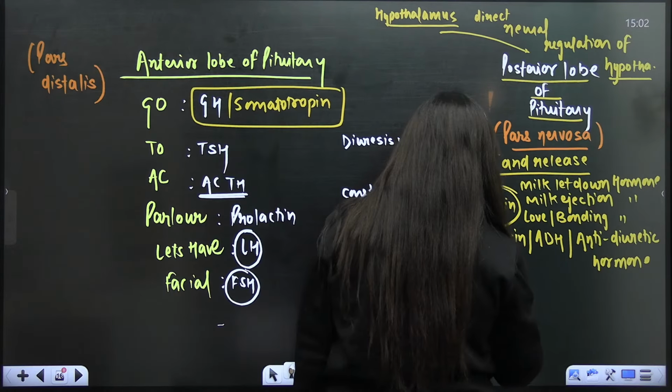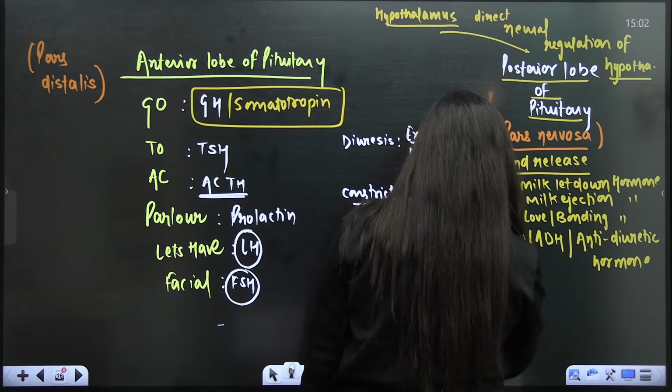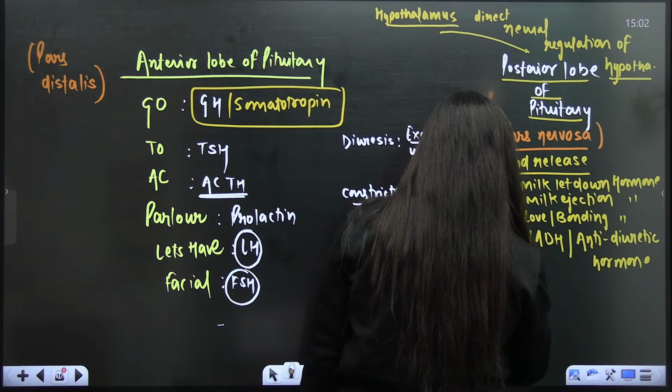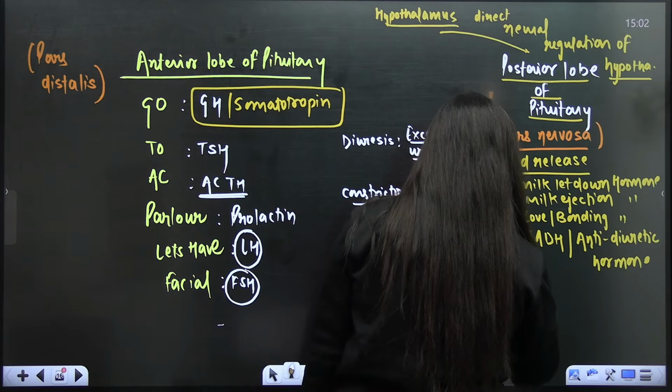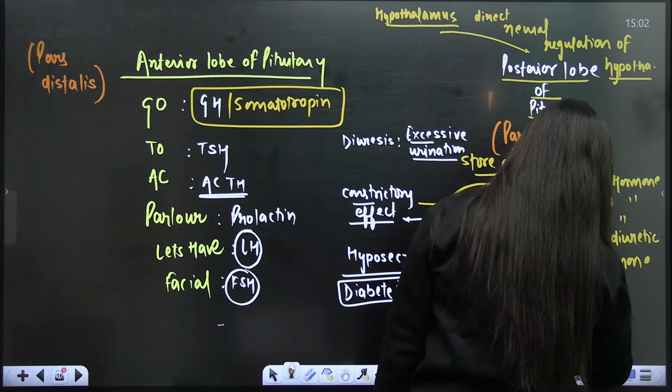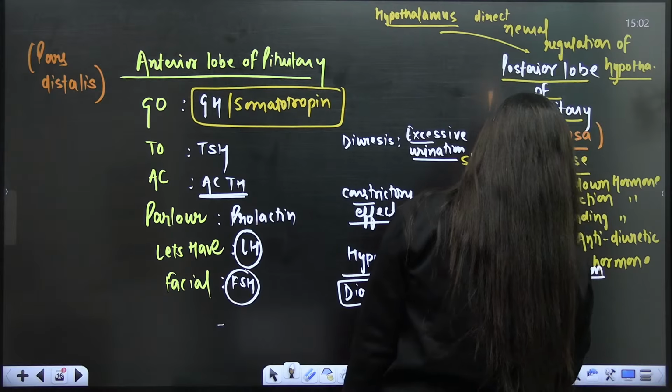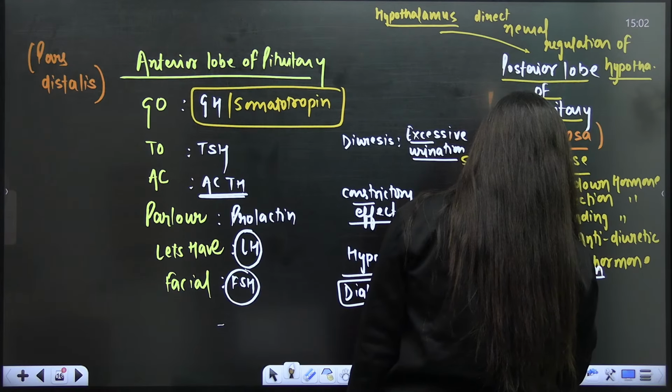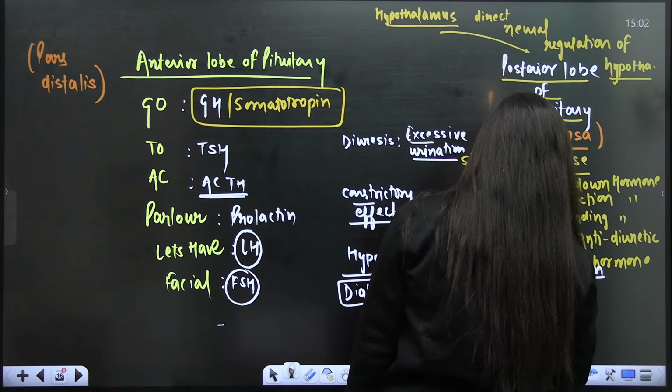Because hyposecretion of ADH is there, excessive urination will occur, students. The person will be under constant thirst.